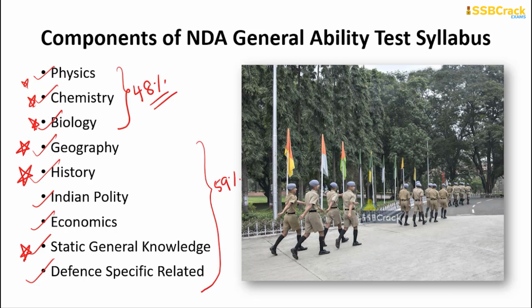Okay, so here remember I'm discussing only the NDA examination, and regarding the NDA examination, almost an equal number of questions, around 4 to 5 questions, will come from Indian polity and around 4 to 5 questions will come from economics, but there are around 22 questions coming from history and 22 questions coming from geography, and there are around 12 to 15 questions coming from static general knowledge. So these three are considered to be the crucial ones.